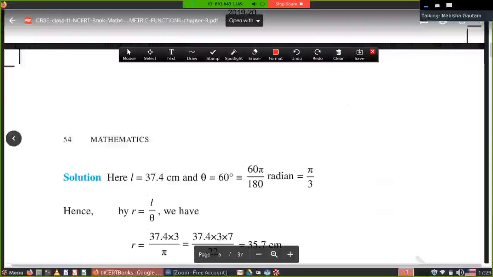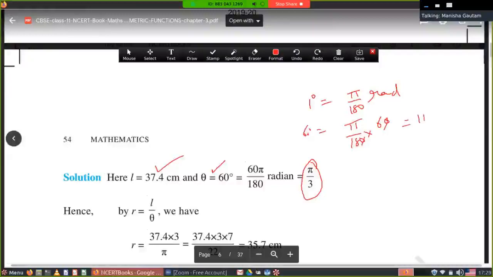Here, length of arc is 37.4, theta is 60 degree. It means how many radians? Pi by 3 radians. How is it calculated? 1 degree is equal to pi upon 180 radian, and 60 degree is equal to pi upon 180 into 60. You can get it as pi upon 3 radian.